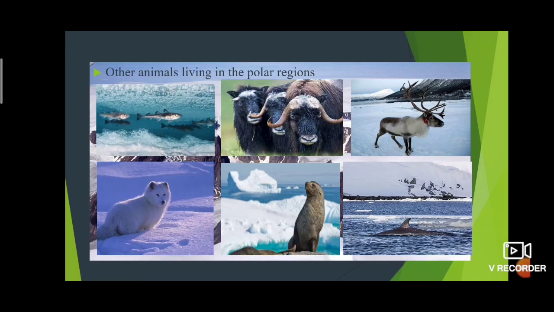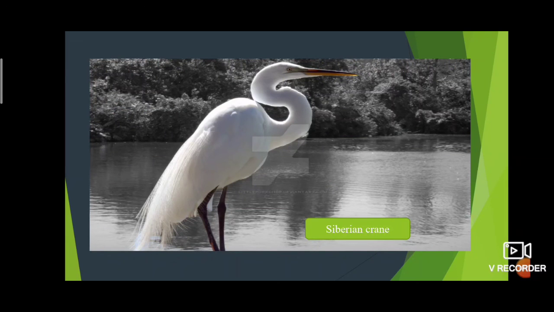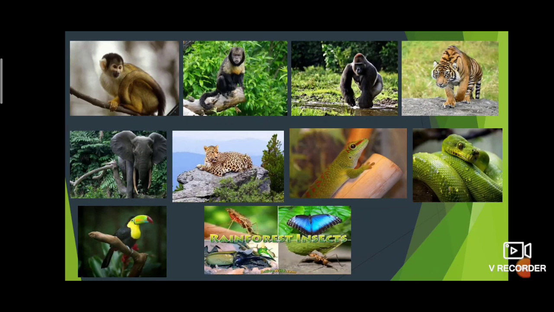Then the Siberian crane. It is also a bird. It lives in Bharatpur in Rajasthan and Sultanpur in Haryana, and some wetlands of the Northeast and some other parts of India. Then the tropical rainforest animals are monkey, gorilla, tiger, elephant, leopard, lizard, snake, birds and insects.